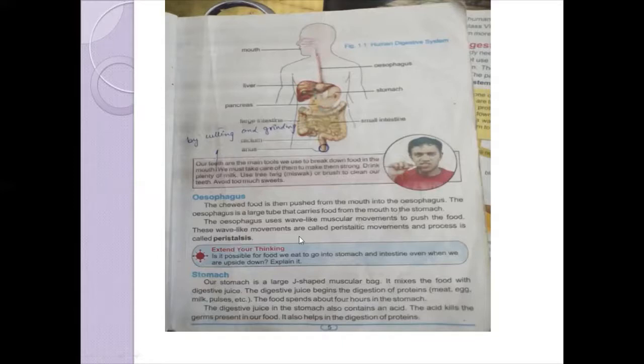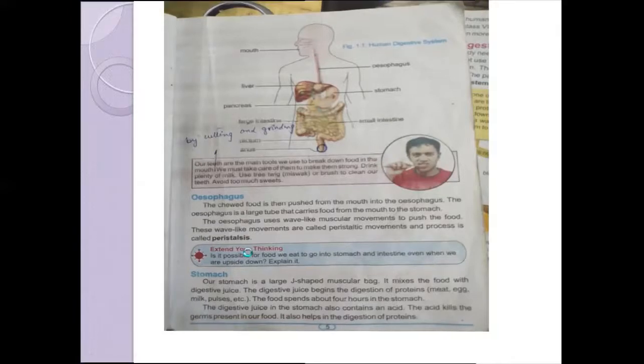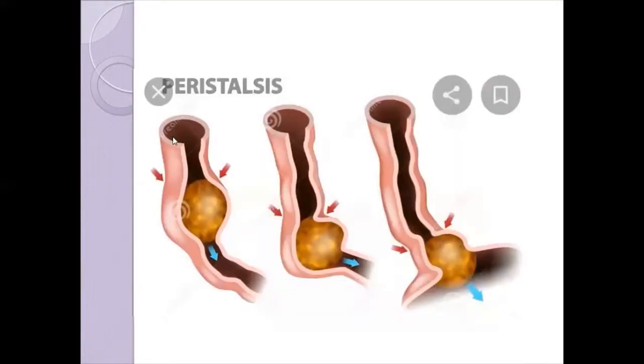These wave-like muscular movements are called peristaltic movement, and the process is called peristalsis. You can understand this peristaltic movement through this image. You can see this is the wave-like movement of the esophagus, which helps in transferring food from the mouth into the stomach. You can see here the food is ready to enter into the stomach.